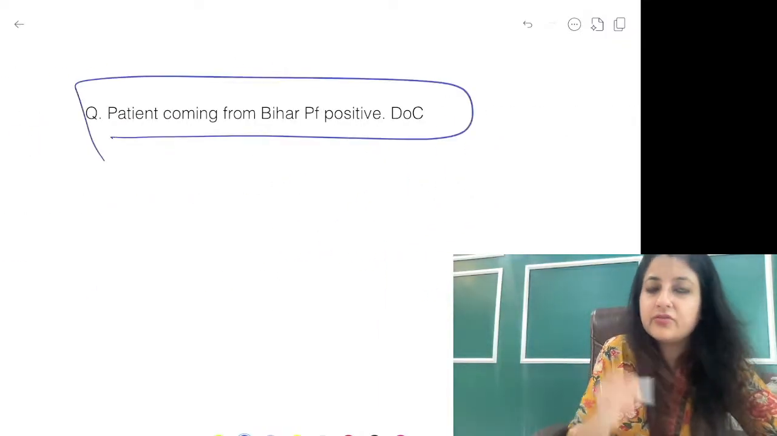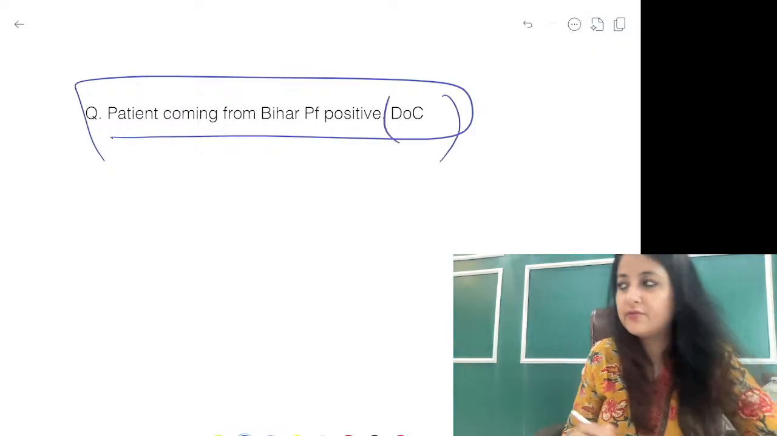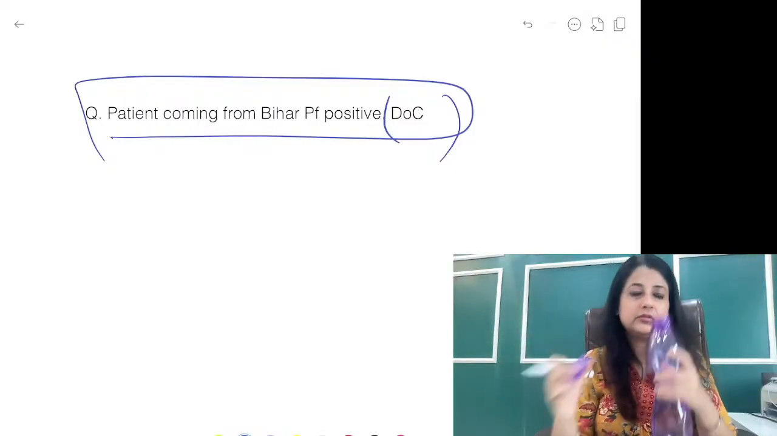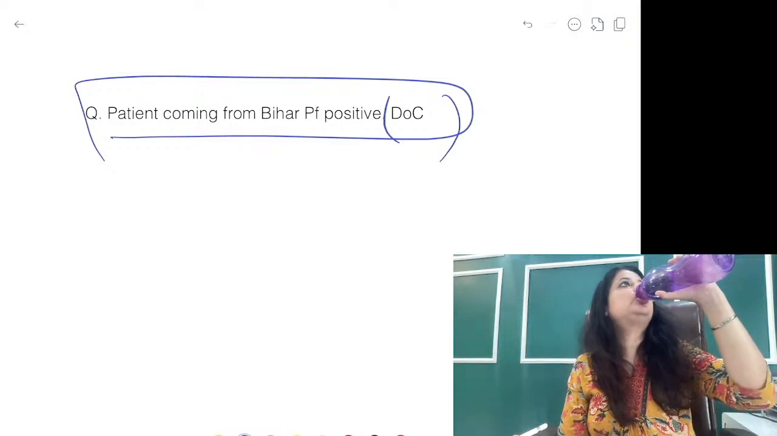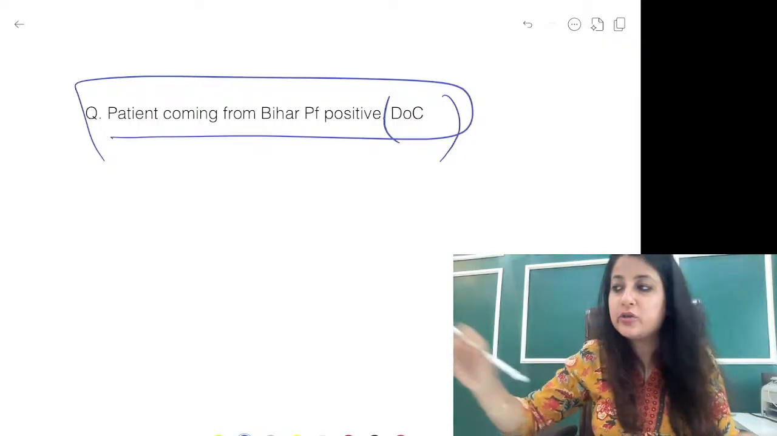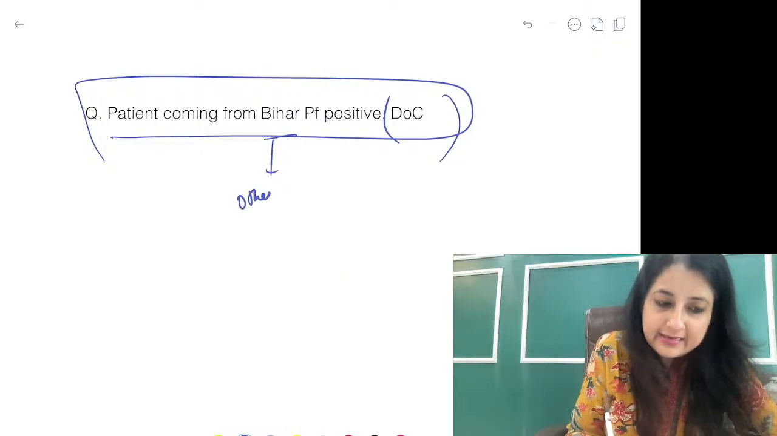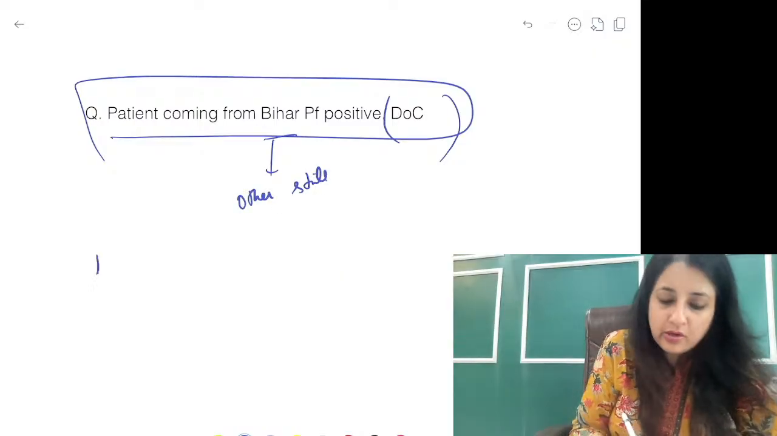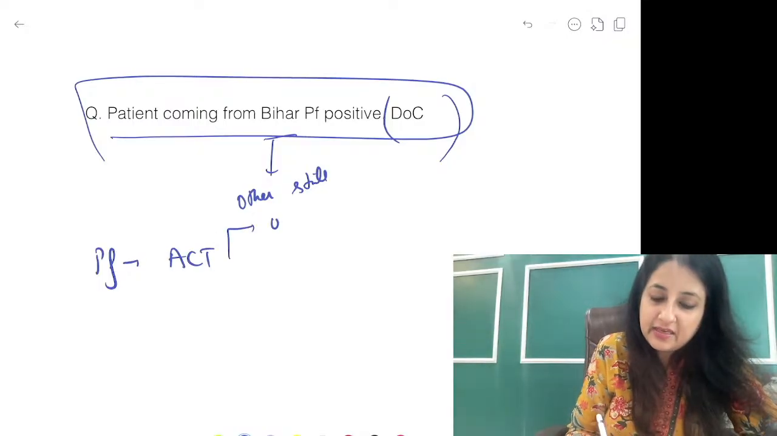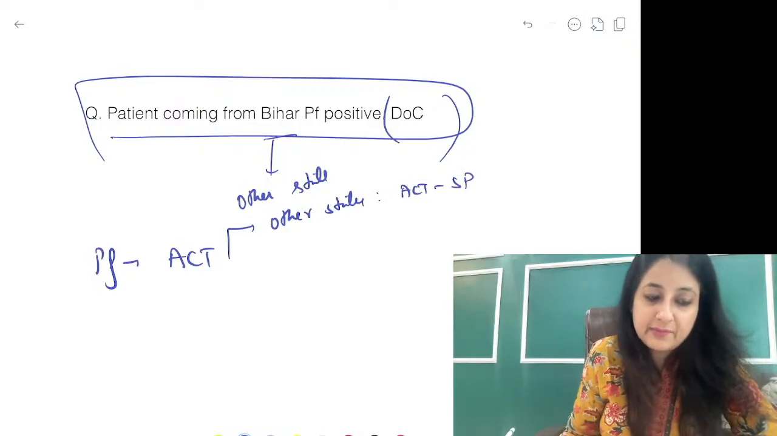Okay. Tell me the answer to this. Patient coming from Bihar, Plasmodium falciparum positive, what is the drug of choice? Bihar northeastern state है या other state है? Put in the comment section. क्या है तुम्हारा drug of choice? Now Bihar is not a northeastern state, it is an other state. So you all know for Plasmodium falciparum, it is ACT. Artemisinin combination therapy. If you talk about other states, it is ACT, SP, sulfadoxine pyrimethamine.